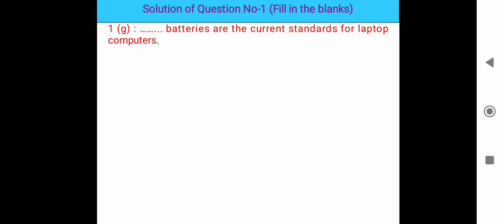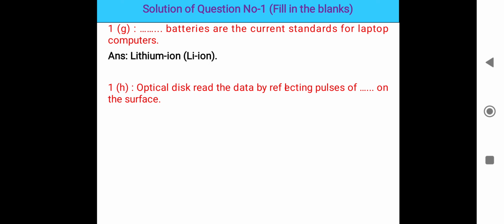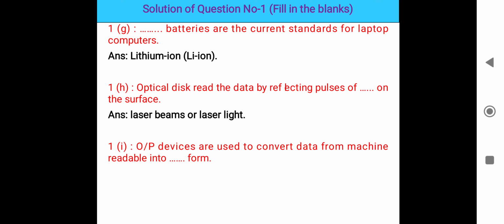Dash batteries are the current standard for laptop computers. Which type of battery material is nowadays the current standard for laptops? It is lithium ion. Lithium ion batteries are the current standard for laptop computers. Optical discs read the data by reflecting pulses of dash on the surface. A laser beam or laser light is generally used: optical discs read the data by reflecting pulses of laser light.